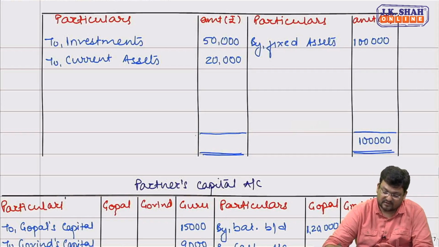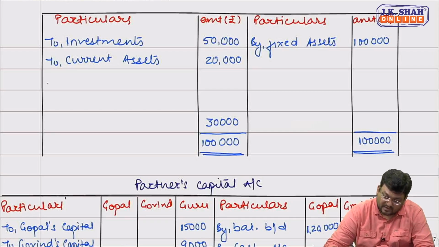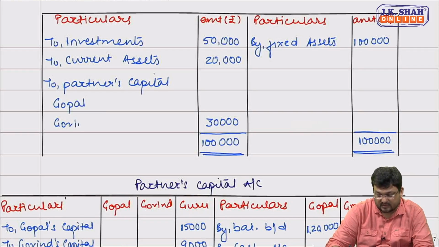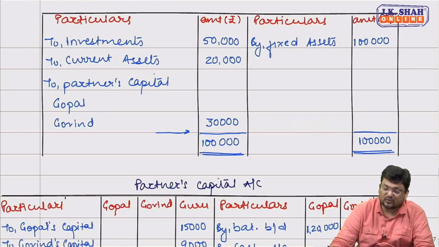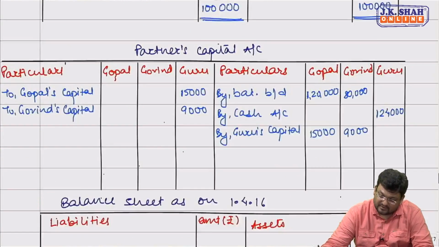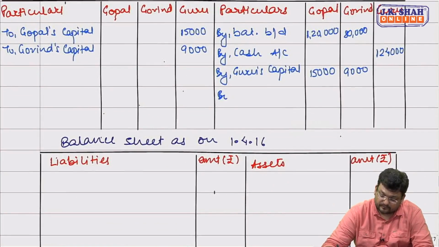So if we find balance in revaluation now, balance in revaluation we are getting is 1 lakh minus 70,000, that is 30,000. And that balance in revaluation will be distributed among both the partners, that is Gopal and Govind. So in which ratio? In their profit sharing ratio. Old ratio was 60:40, 3:2. So it will be credited to partners' capital account by revaluation.